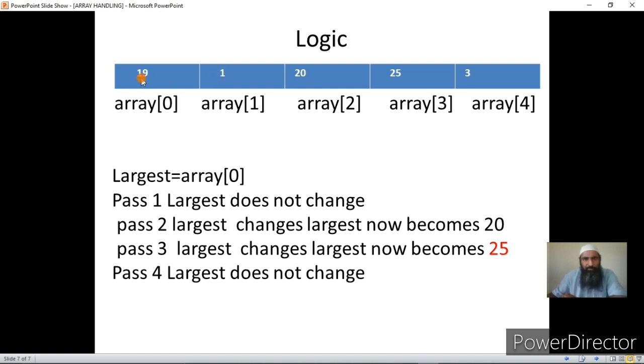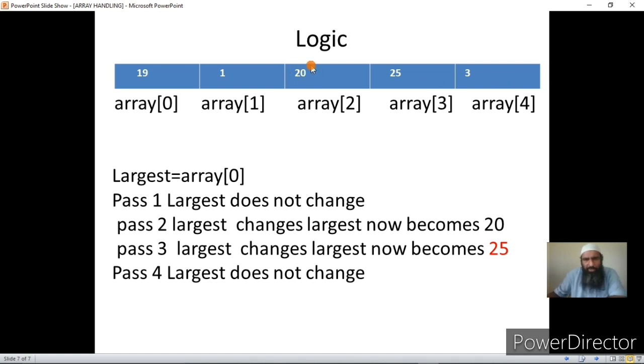Till now means till what we have. The procedure that I have explained to you, we have followed this procedure only. We took the first element as the largest element, and then I compare it with the next element. Here I assumed largest is equal to ARR of 0. Next I compare ARR of 0 with ARR of 1. If ARR of 0 is larger than ARR of 1, I say my largest element is still ARR of 0. Then once I have compared with this, I go and compare with the next element. I will continue the same process till I reach the end of the array.